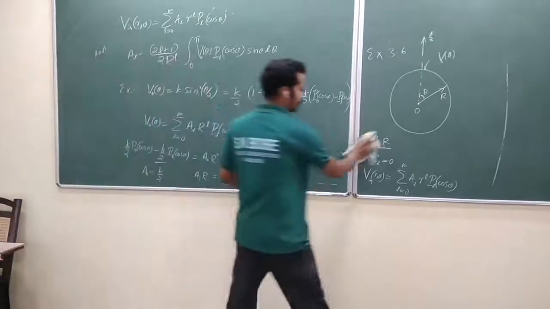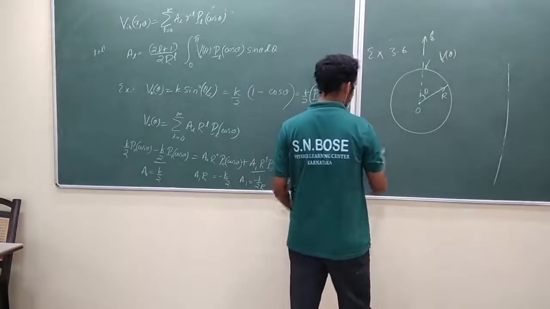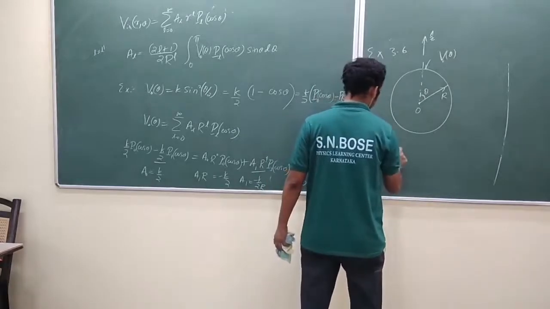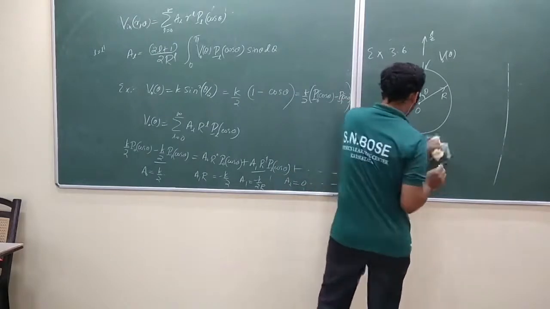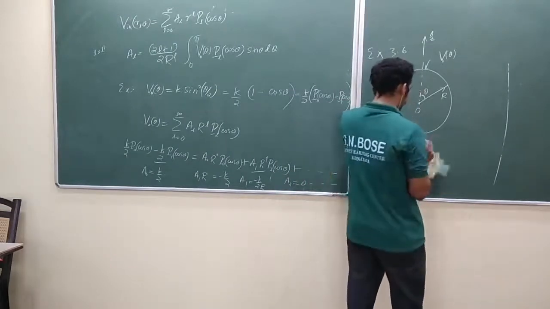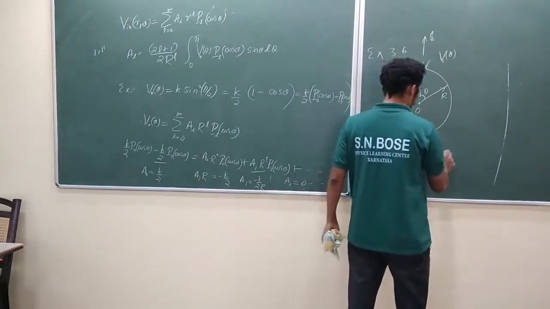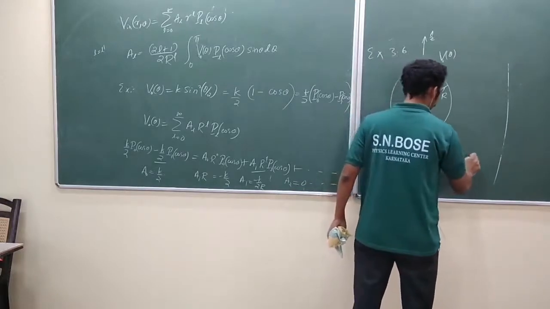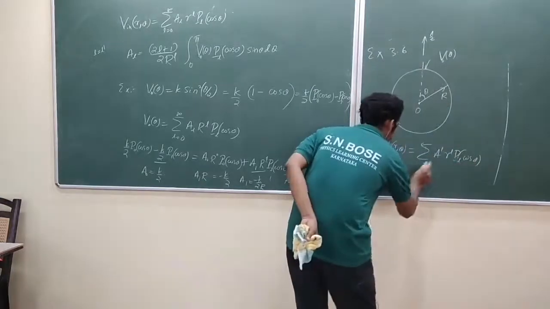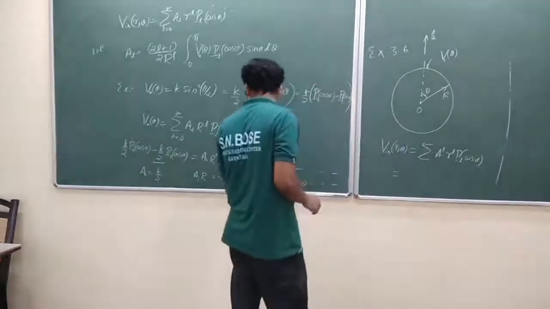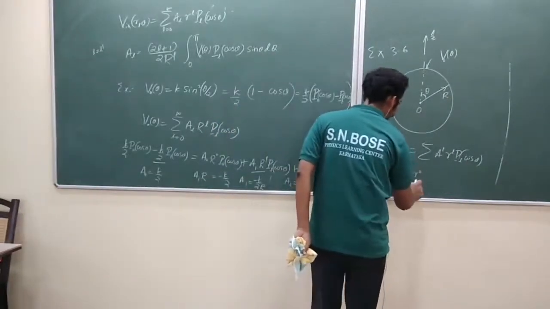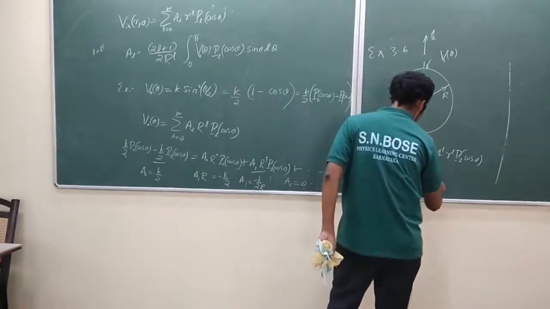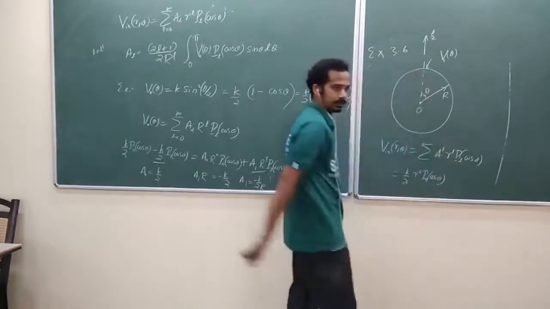What is the potential inside now? It is the summation over AL R power L PL of cos theta. I have to start with A0, which is K by 2, R power 0, P0 of cos theta. What is P0 of cos theta? 1 again.